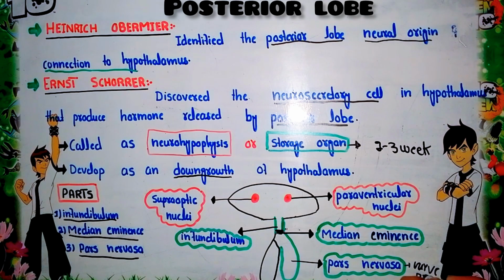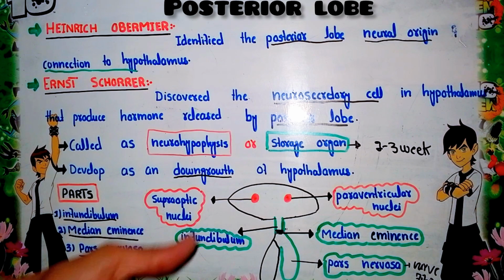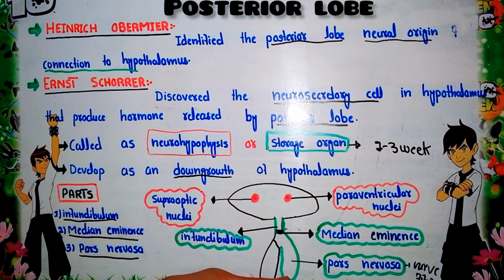Nerve fibers are present here. So these are mainly the three important parts of the posterior lobe of the pituitary gland. Here, these are actually the neurosecretory cells of the hypothalamus. One is called the paraventricular nuclei, and the second one is the supraoptic nuclei. Now next we will discuss how these neurohormones are synthesized in the hypothalamus and come into the posterior lobe of the pituitary gland.